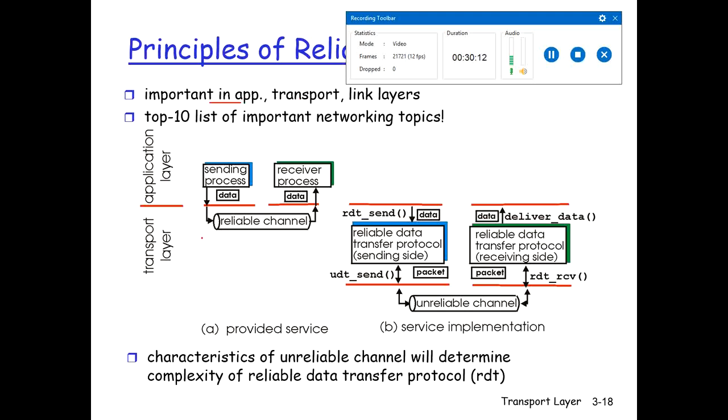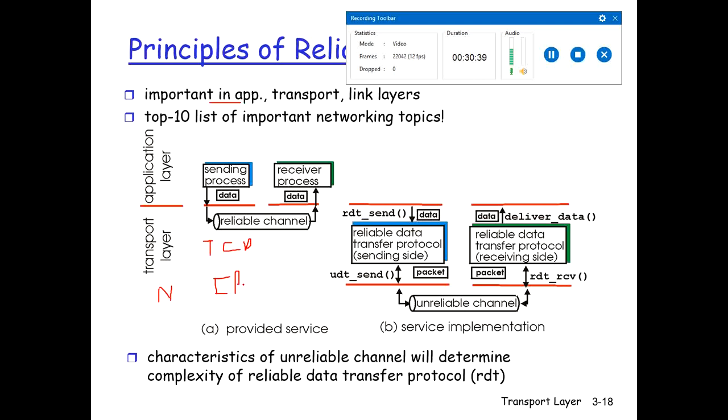Below the transport layer, we have the network layer, and its important protocol is IP. IP is a highly unreliable protocol. So TCP, a reliable data transfer protocol, is implemented on top of the unreliable IP protocol, the end-to-end network layer.